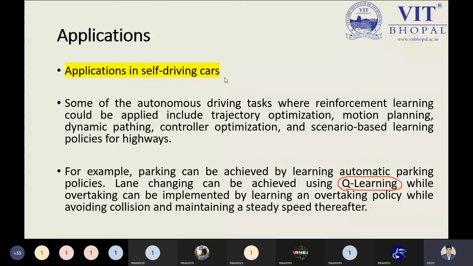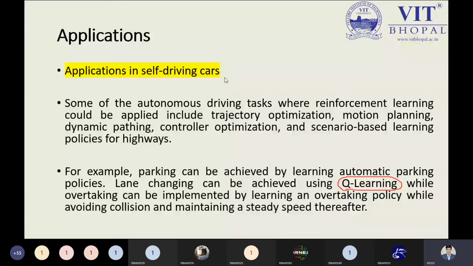The point I have marked with a circle in the last line written here is Q learning. Q learning is an algorithm which is implemented in the self-driving car. Now understand this point. For example, parking can be achieved by learning an automatic parking policy. So we have to introduce some policy. If the car sees that some space is available and it fits for parking, then with the help of the parking policy, the car is parked automatically without any doubt.